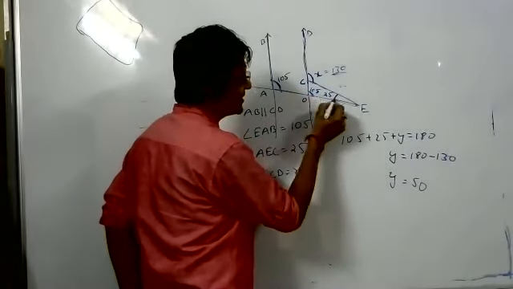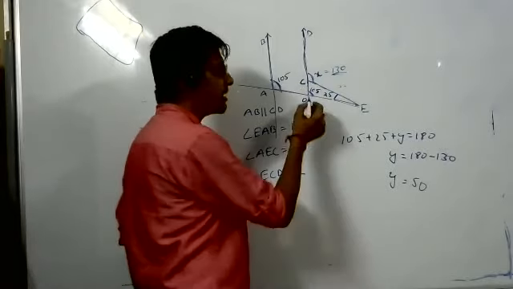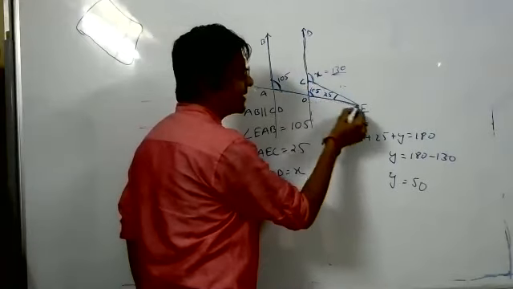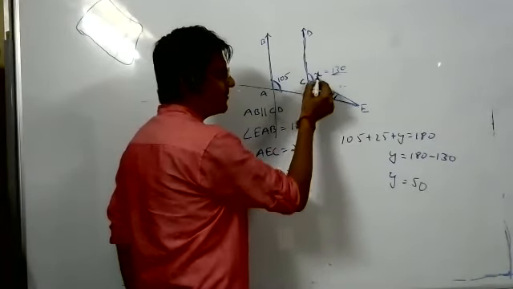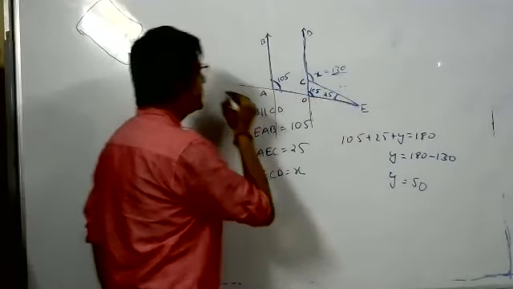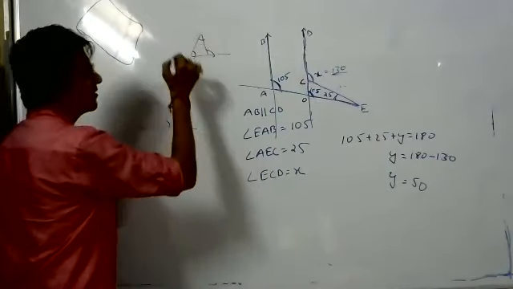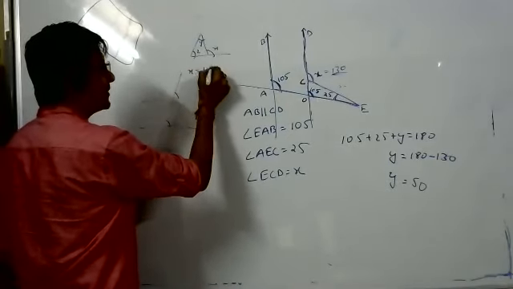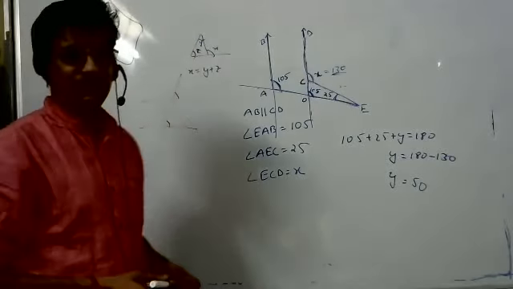This plus this is equal to this. Exterior angle is equal to the sum of the opposite interior angles. This is a triangle and this is an exterior angle, which is equal to the sum of the interior opposite angles. You forgot this one. X equals y plus z. Oh yes, in 7th we learned.